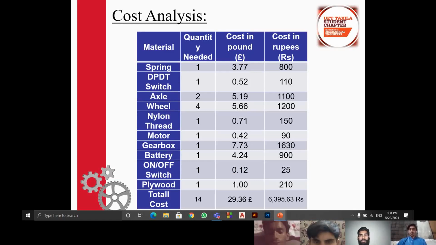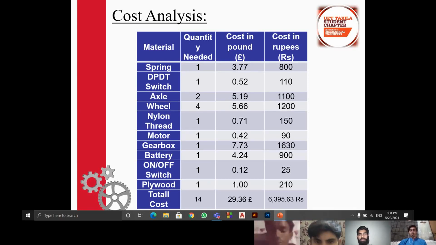Cost analysis. Due to COVID-19, we checked the prices of the components online. For this purpose, we visited different websites to check the prices of the components. We preferred the components which are cheap and of good quality.